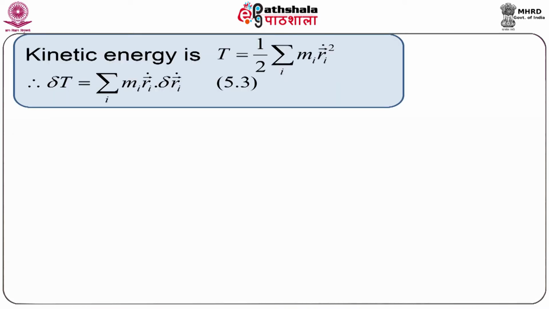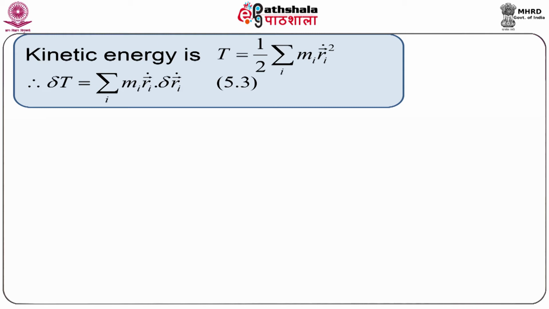Now, the kinetic energy of the system is defined as capital T equal to half m v square. Here v is nothing but r vector dot. So, capital T is equal to half into summation over i m_i r_i vector dot square. If we consider the virtual change of kinetic energy T, then we get delta T equal to summation over i